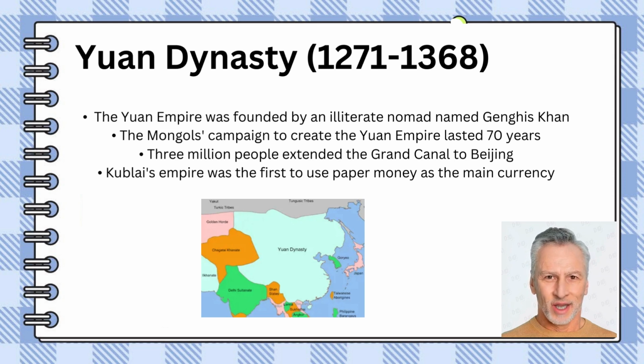The dynasty fostered cultural exchange, patronizing various religions, and actively participated in trade along the Silk Road, introducing innovations such as paper currency. Despite these accomplishments, the Yuan dynasty faced internal strife, economic challenges, and rebellions, ultimately leading to its decline and overthrow by the Ming dynasty in 1368, which sought to restore native Han Chinese rule.